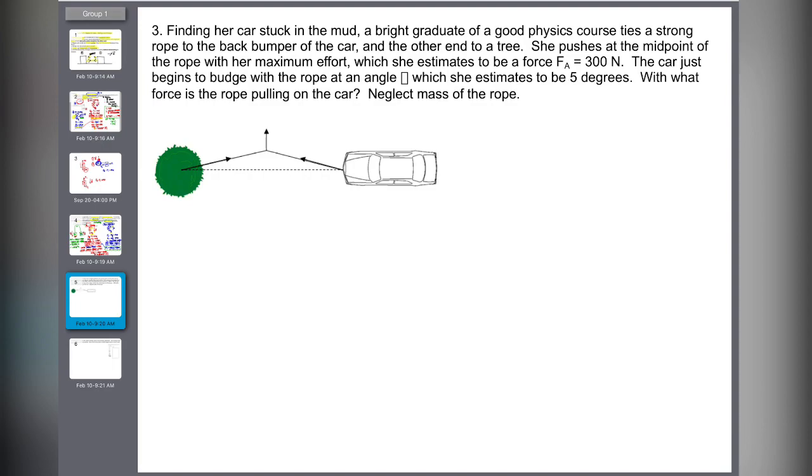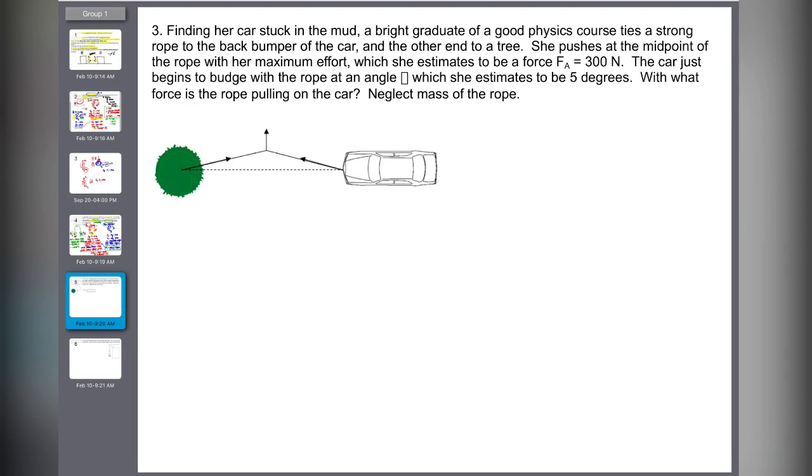I didn't quite use a rope and pull, but we did use the natural frequency. I don't know if you learned it in grade 11. Everything has a natural frequency. So we actually rocked the car to find its natural frequency, because if you're able to find it, with very small forces you are able to get a very big amplitude. And so we actually got our car out. It was so snowy that day. But anyway, okay, finding her car stuck in the mud.